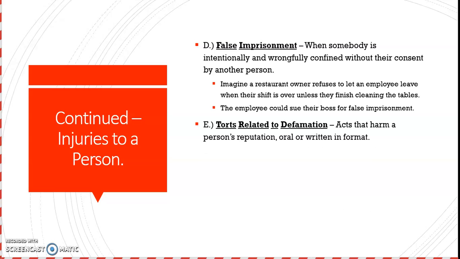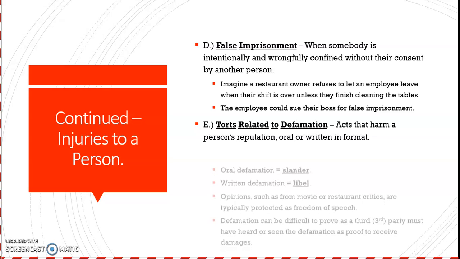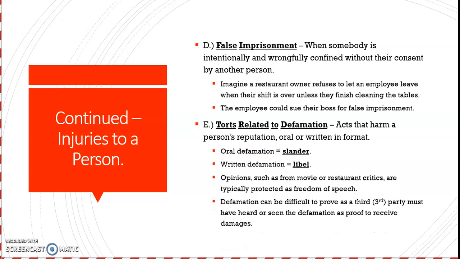And then last one here for injuries to a person is torts related to defamation. These are acts that harm a person's reputation, okay, oral or written format. Oral defamation, or saying something bad about somebody that isn't true, is called slander. Writing something bad about somebody that isn't true is called libel. Okay, that's written defamation.